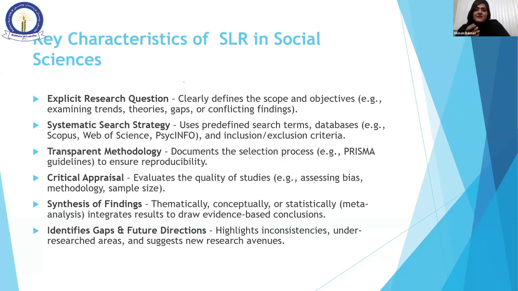Explicit research question, systematic research policy, transparent methodology. So it defines the scope and objective. For example, my topic is women entrepreneurs. For the last 10 years, for an SLR, we have to make a bibliometric analysis. So let me define here what bibliometric research is and what an insight